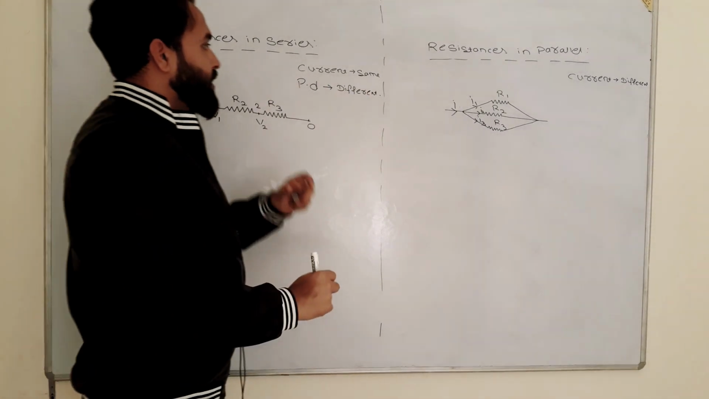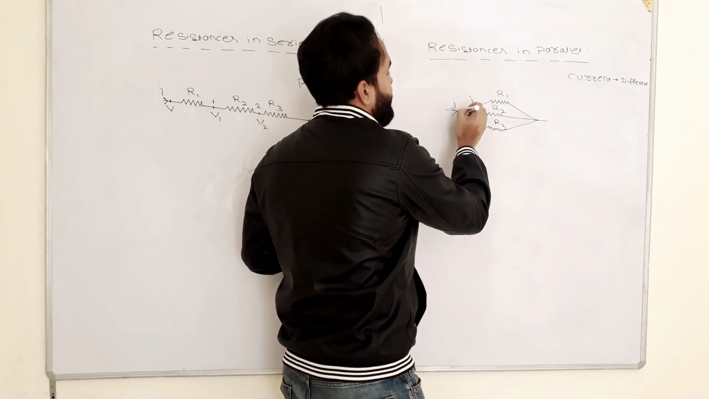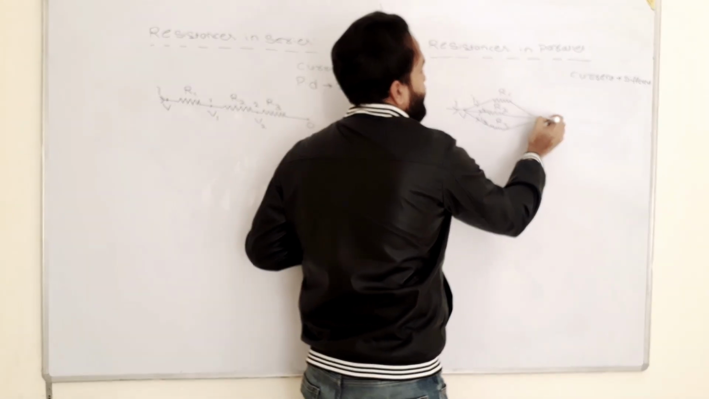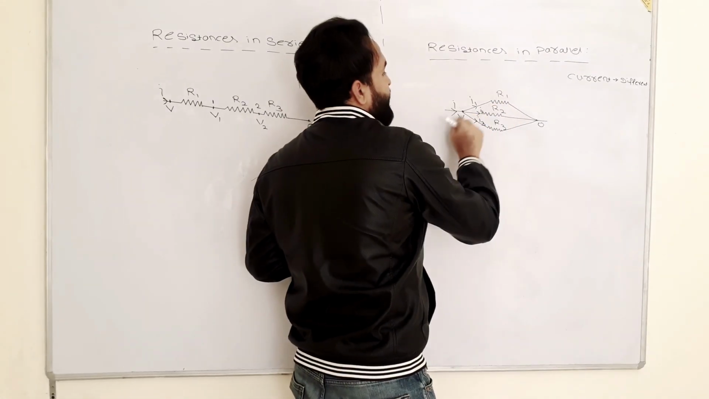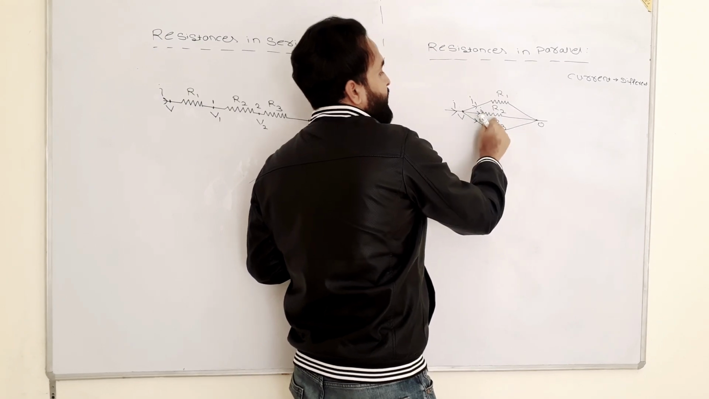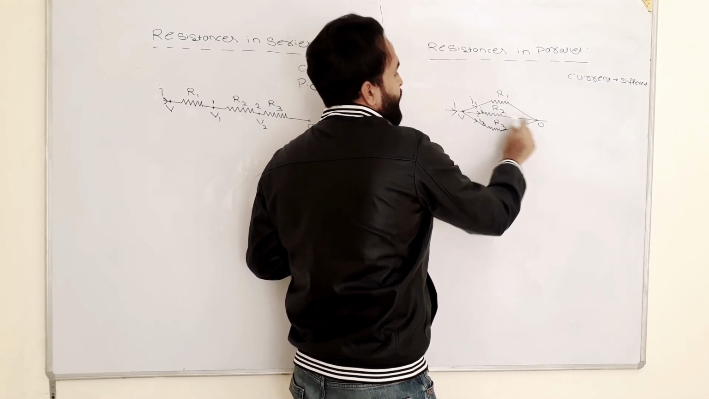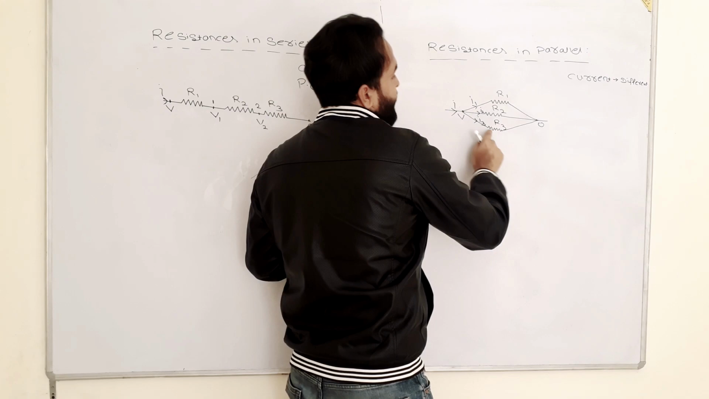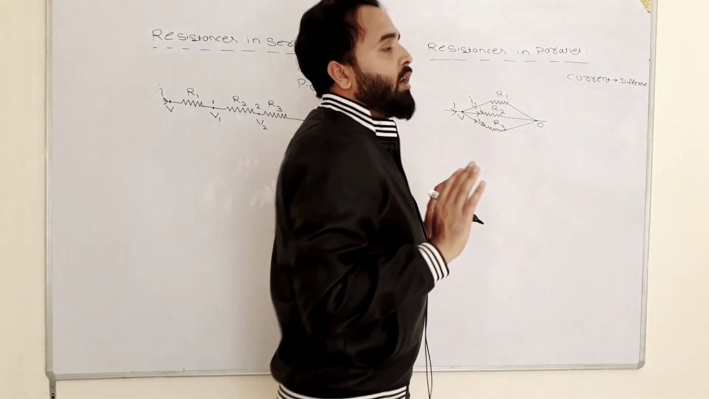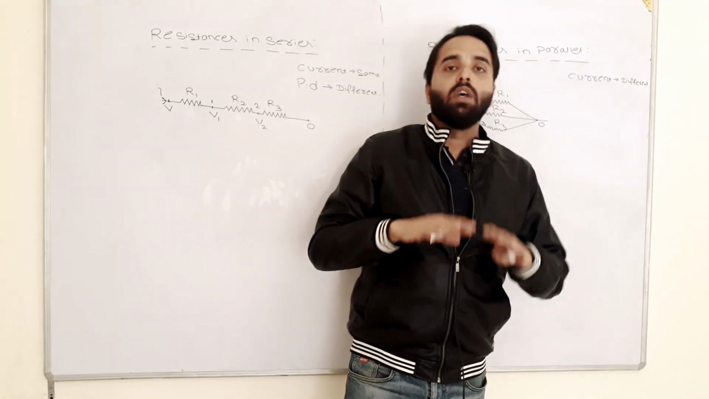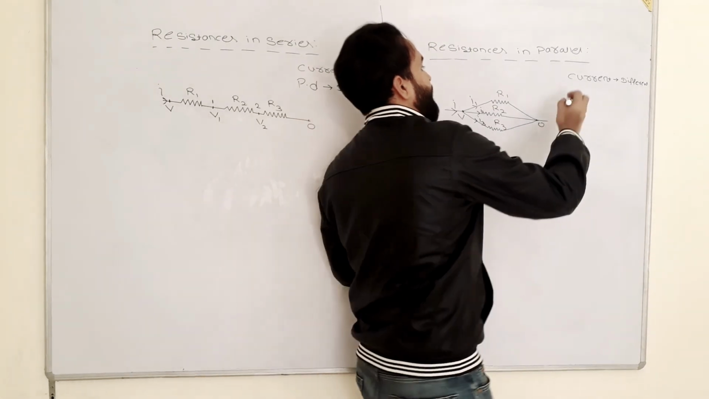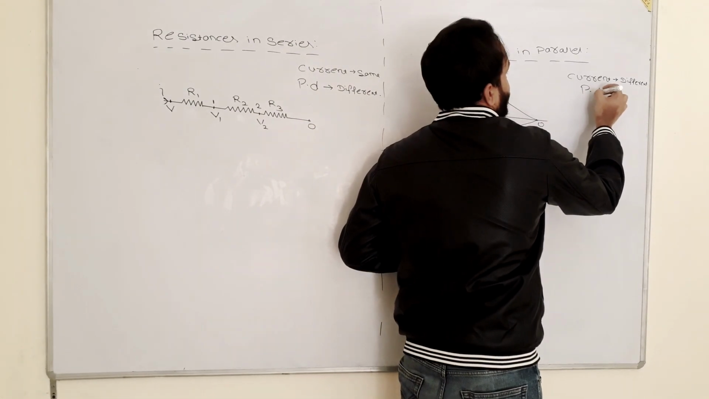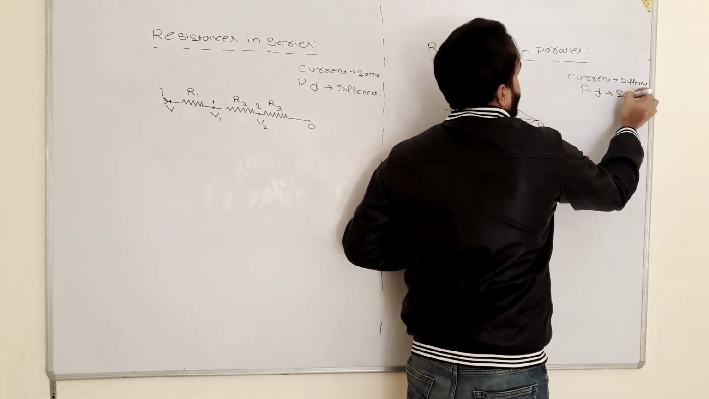for all the resistors. Now here the potential difference is V and here is 0. The potential difference for R1 is V minus 0, V. The potential difference for R2 will be V minus 0, V. The potential difference for R3 will remain V minus 0, V. It means that in parallel connections, potential difference remains the same. The potential difference is same here.